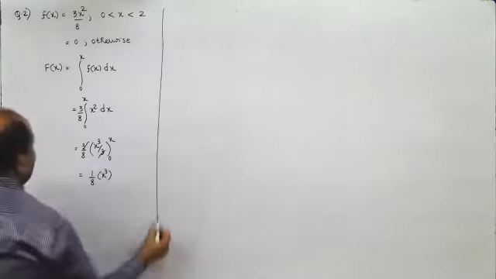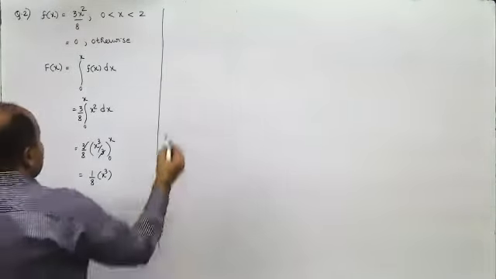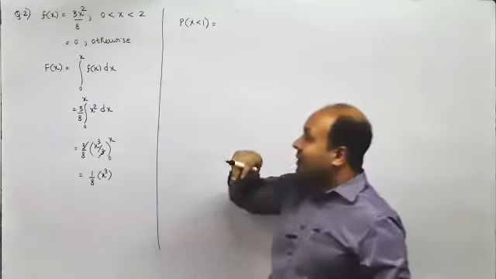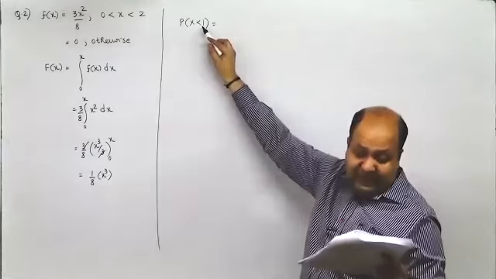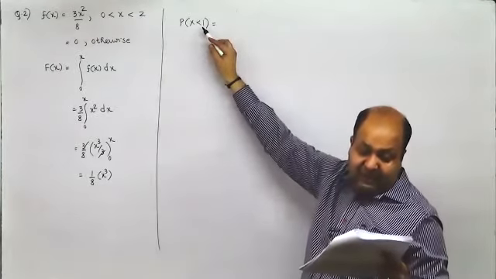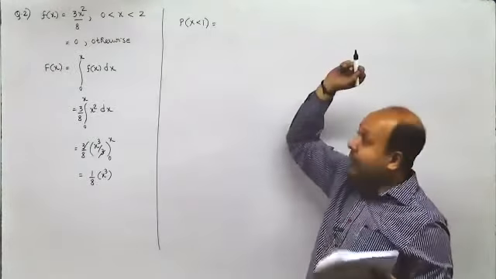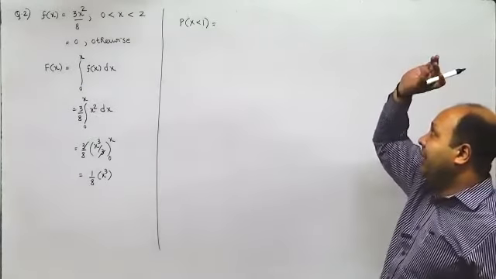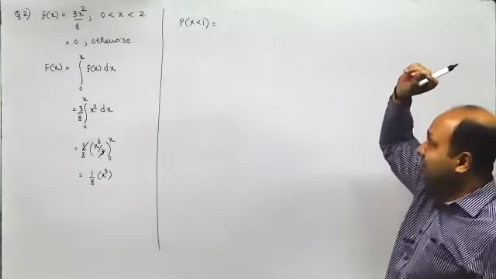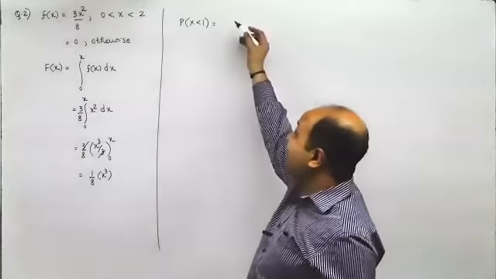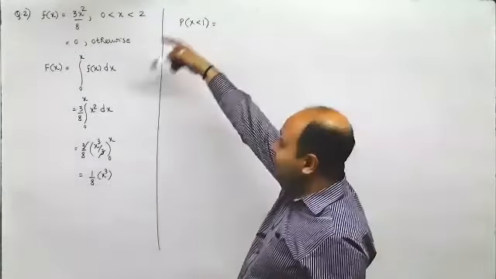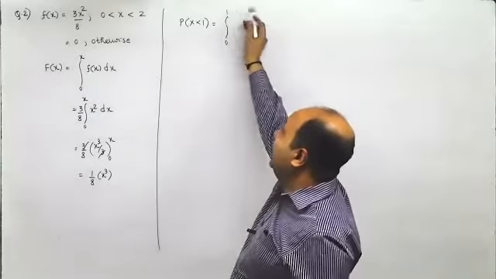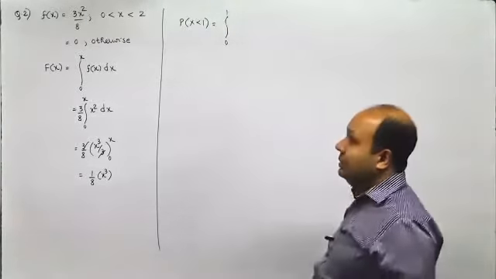Now, here, what is the probability of x to be less than 1? Remember, probability of x to be less than 1. In fact, here, if they wouldn't have said to find using CDF, you would have straight away taken between 0 and 1.